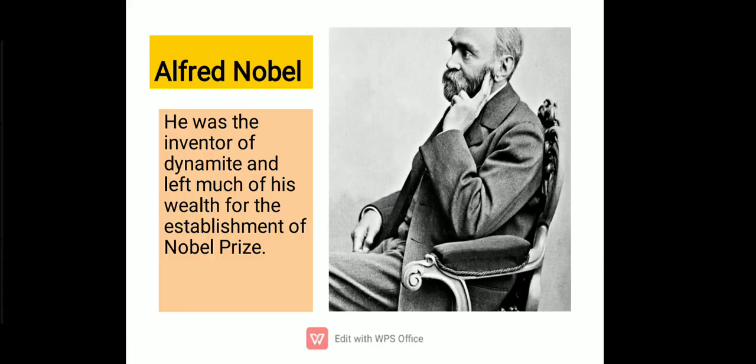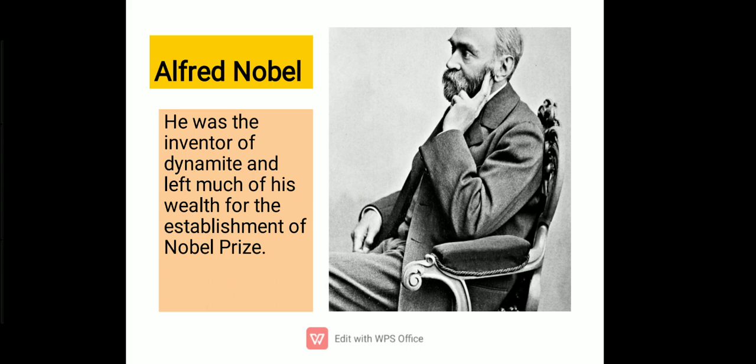Next is Alfred Nobel. He was the inventor of dynamite and left much of his wealth for the establishment of the Nobel Prize. He discovered dynamite. Dynamite is a type of explosive that is used in bombs and weapons. But when he discovered it, he was sad at that time as well, because according to him he had given an explosive to the world which would destroy the world.